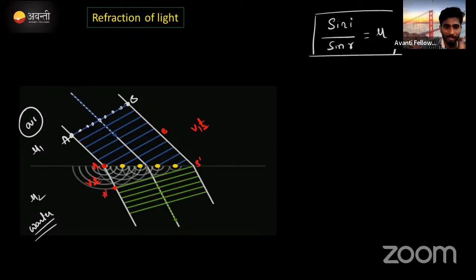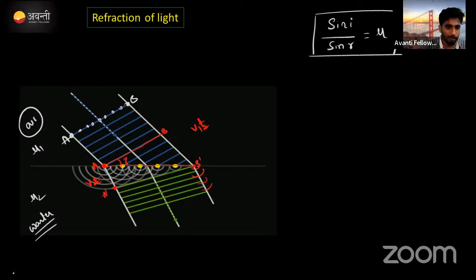Carefully observe here. From A to B, this is a wavefront, and here it is creating an angle. This is called the angle of incidence. Check once. I said this last time. This is the angle of incidence. Right. From B to B dash, from this point onwards, the B particle will start to refract like this.